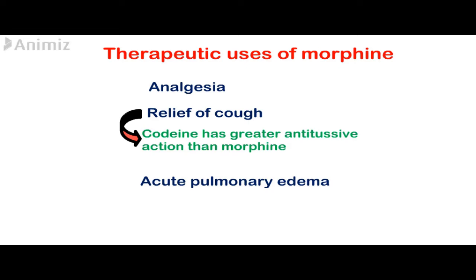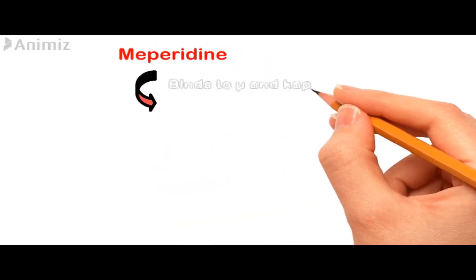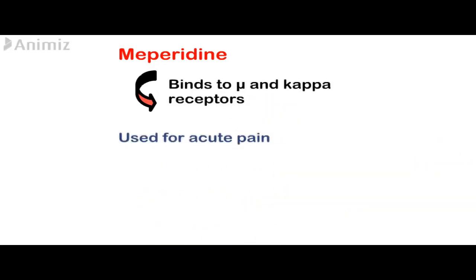Meperidine is a synthetic opioid which can be used for acute pain. Its mechanism of action is that it binds to opioid receptors, especially the mu receptors, but it can also bind to the kappa receptors. This drug is not recommended for long-term use due to its active metabolite normeperidine, which has significant neurotoxic properties.